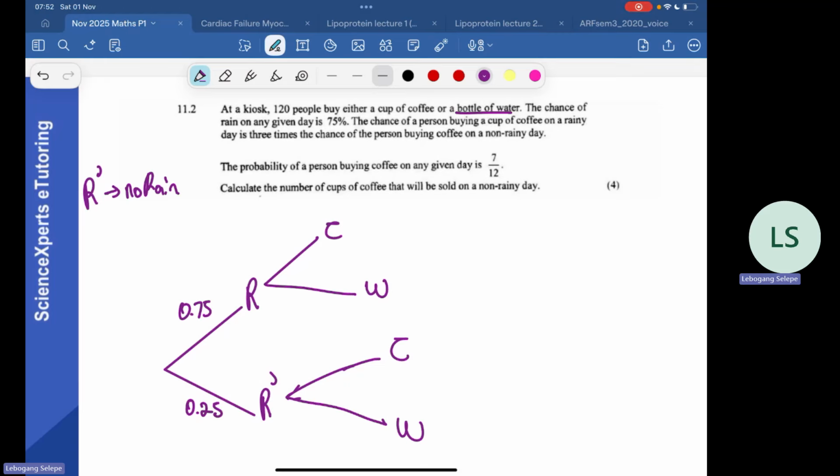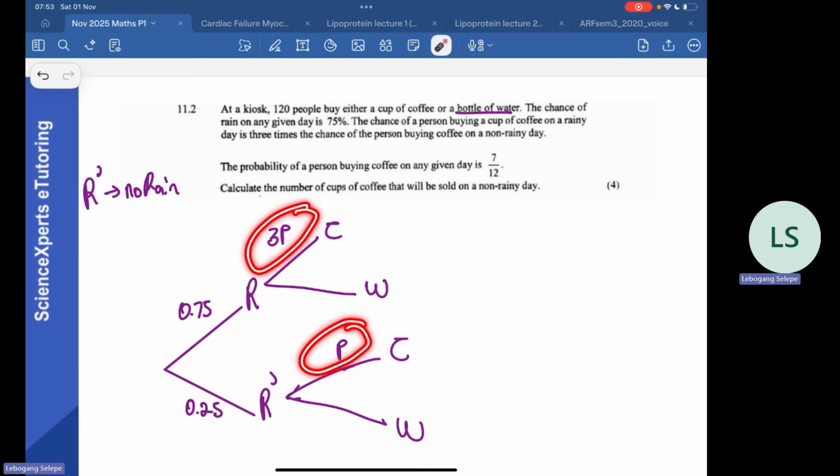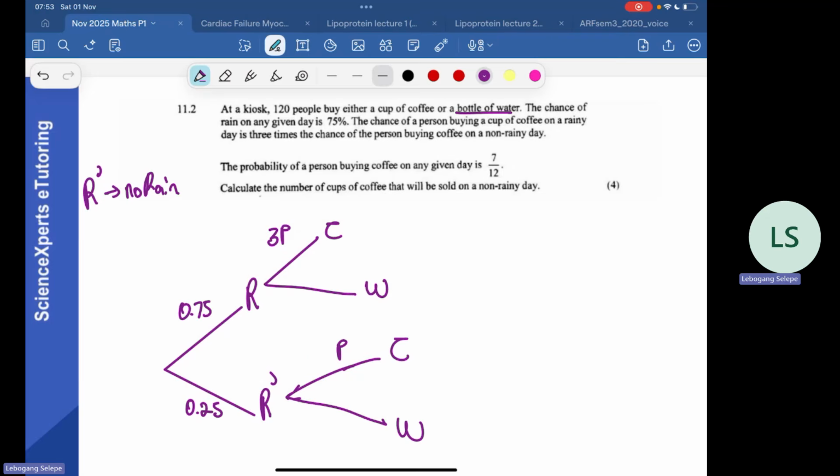They say that the chance of a person buying a cup of coffee on a rainy day is 3 times the chance of a person buying coffee on a non-rainy day. So where is the rainy day? Coffee on a rainy day is this one, right? So they say that it's 3 times this one. So we can call this one 3p and this one would be p, right? So the probability here is 3 times the probability here, as you can see, right? So they say that the probability of a person buying coffee on any given day is 7 over 12, right?